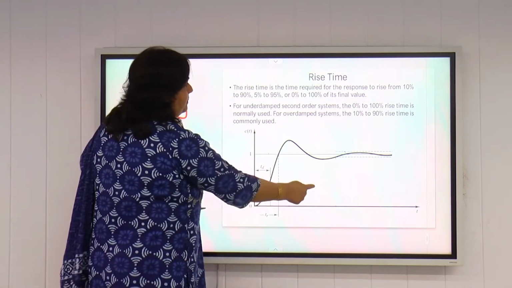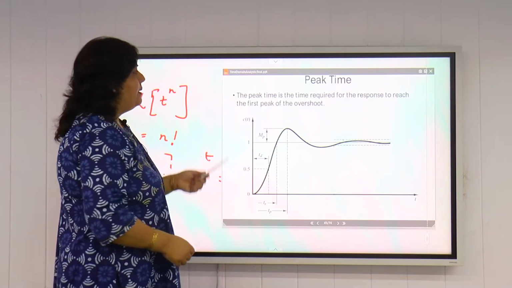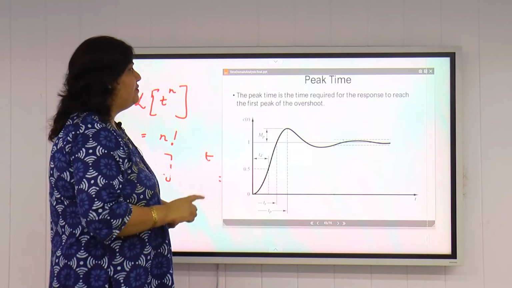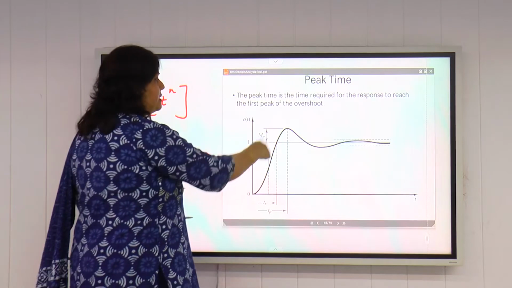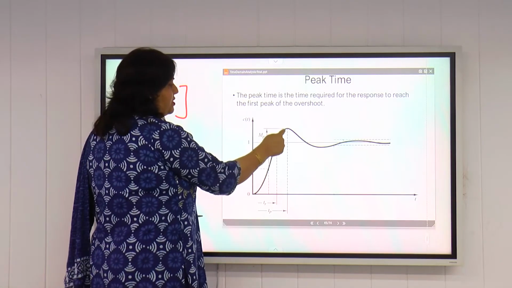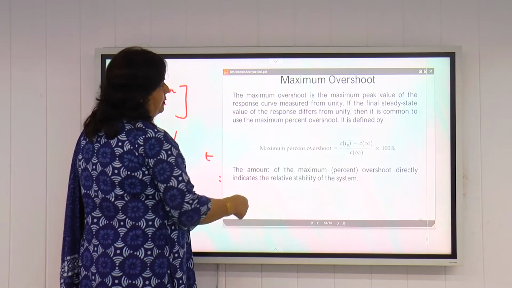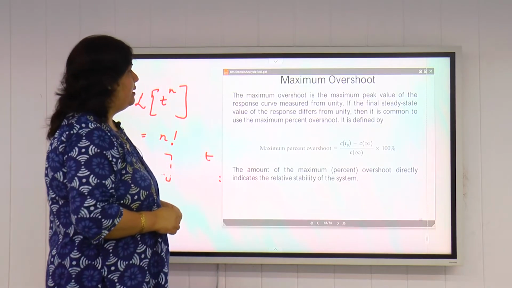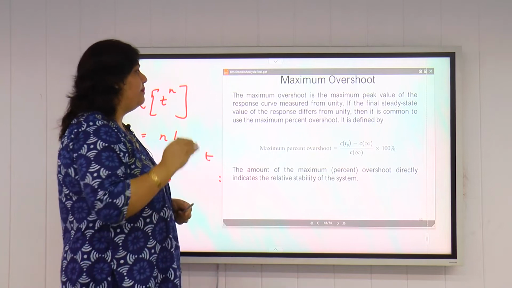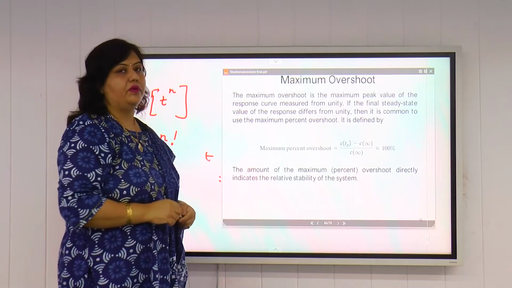So it is Tr. The peak time is the time required for the response to reach the first peak of the overshoot. When the output response reaches its highest value, that time is known as peak time. Maximum overshoot is the maximum peak value of the response curve measured from unity.